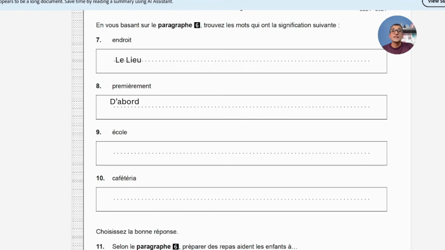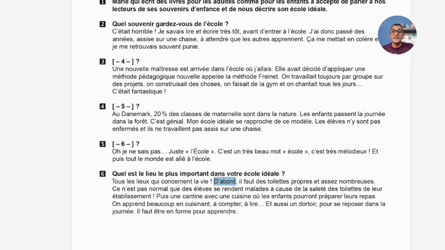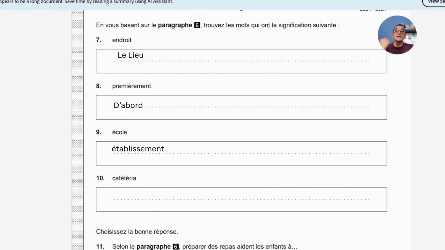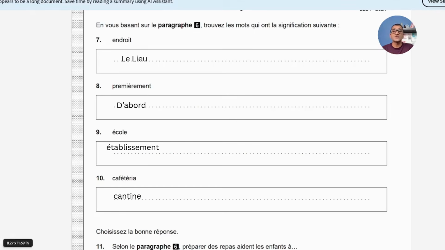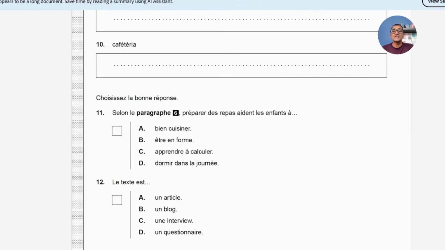Then the school, les toilettes dans leur établissement, in the establishment, which means we're talking about here establishment, as the school is the establishment, so that's why établissement is the answer in this. Then cafeteria, what can be the synonym of cafeteria here? Puis une cantine avec une cuisine, a canteen with a cuisine, with a kitchen. So it means a canteen, une cantine would be the answer for this. So these are the 4 answers for 7, 8, 9, 10. Let's move ahead to the last 2 options.